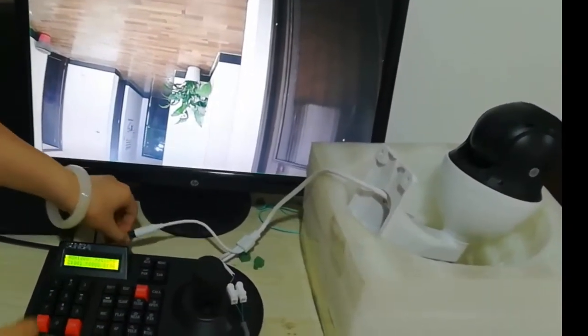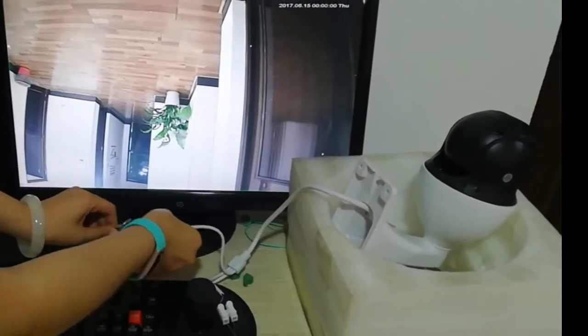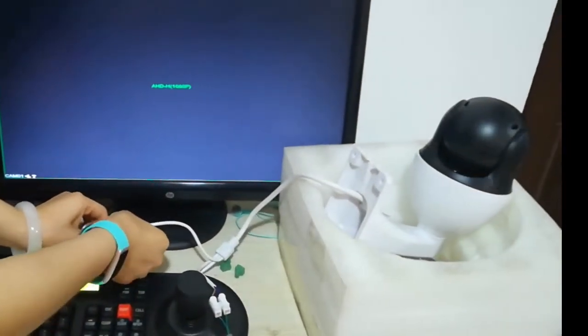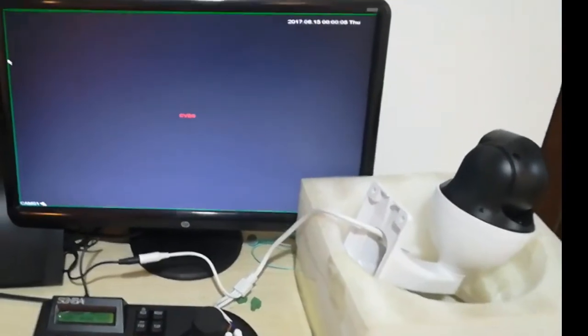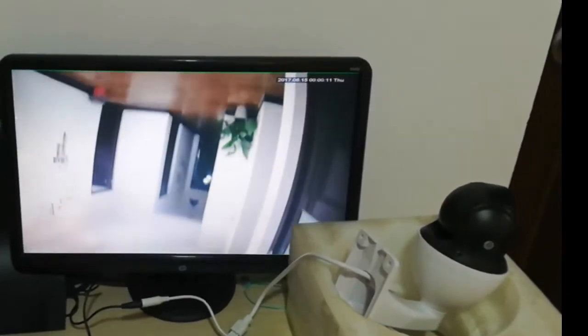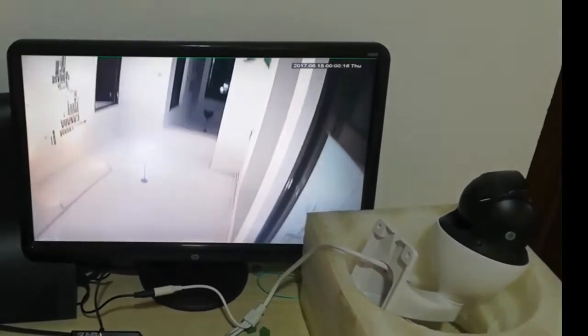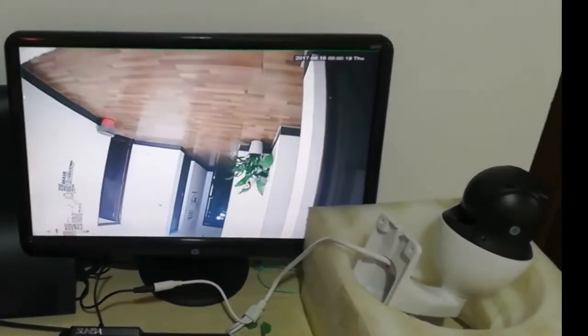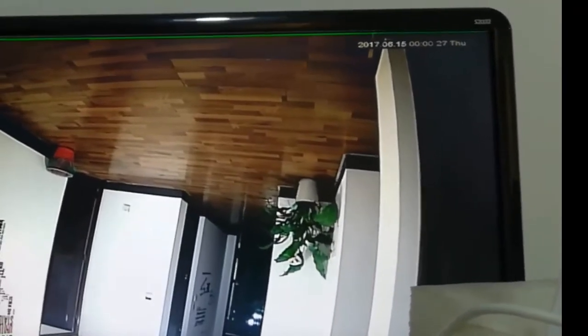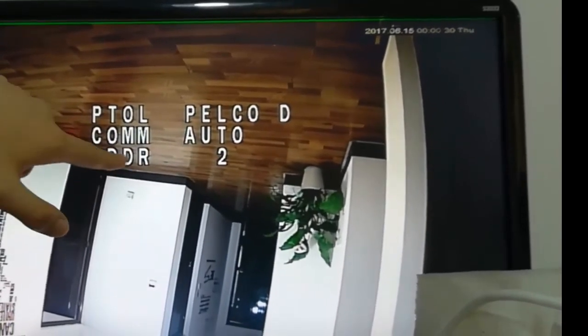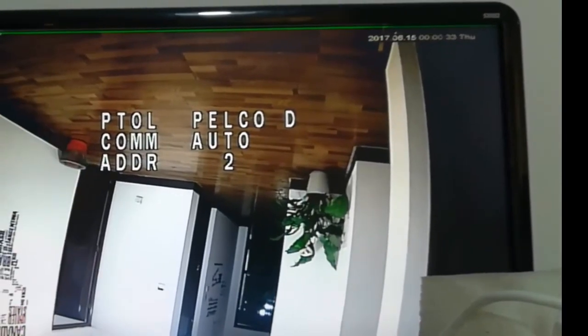Now remember that you have to reboot the camera in order to activate the new address of the camera. Let's power cycle it again and see whether the new address takes effect. Okay, we see the address is 2 right now, which means we have successfully changed the address of the camera.